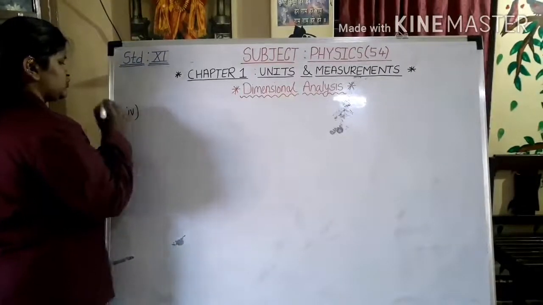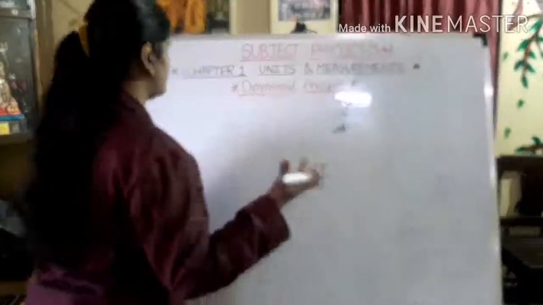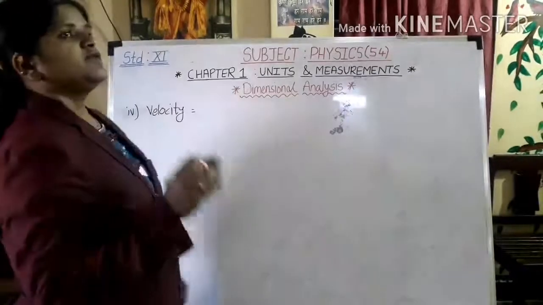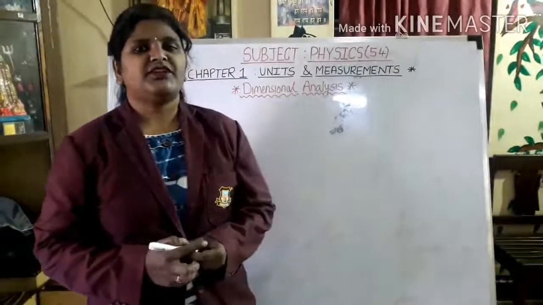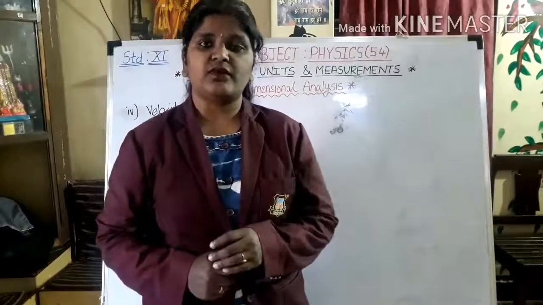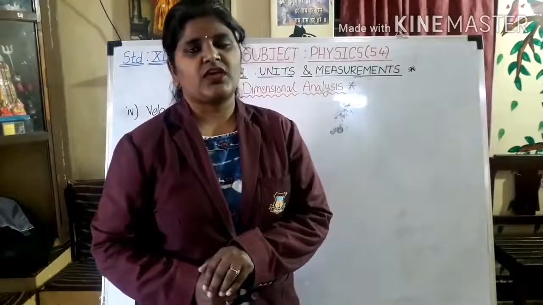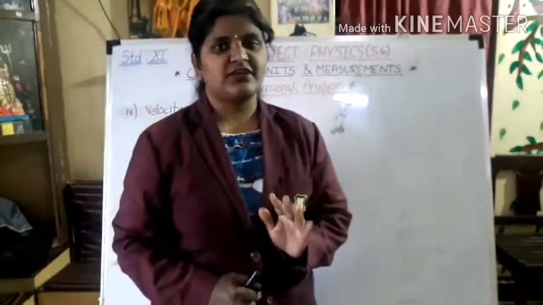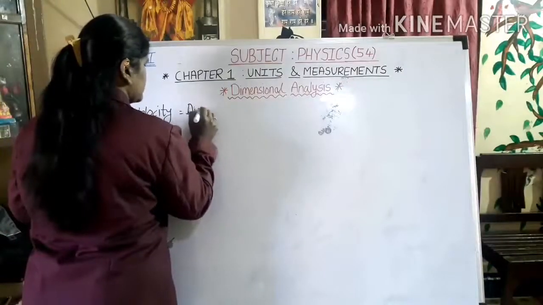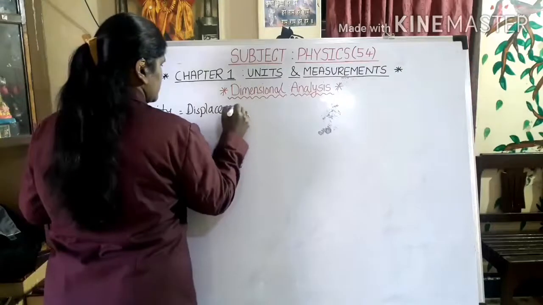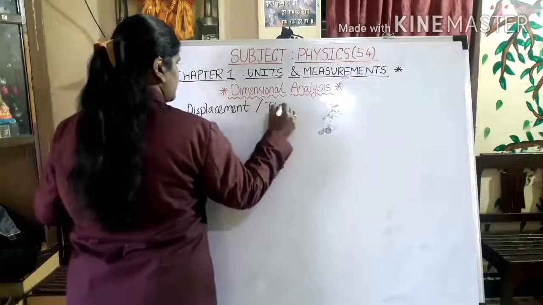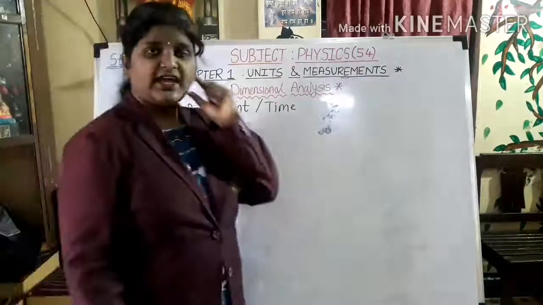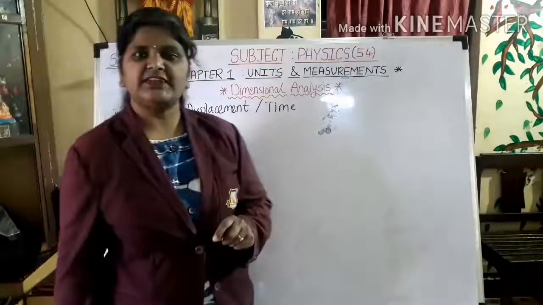Okay, finally we are going to find the dimensions for velocity, right? That is the fourth dimension which we are going to discuss. I will write velocity over here. For this, important notice: you have to know the formulas. If you don't know the formula, you cannot find the dimensions. So you have to remember all the formulas. I have written the formula for velocity, which is displacement divided by time.